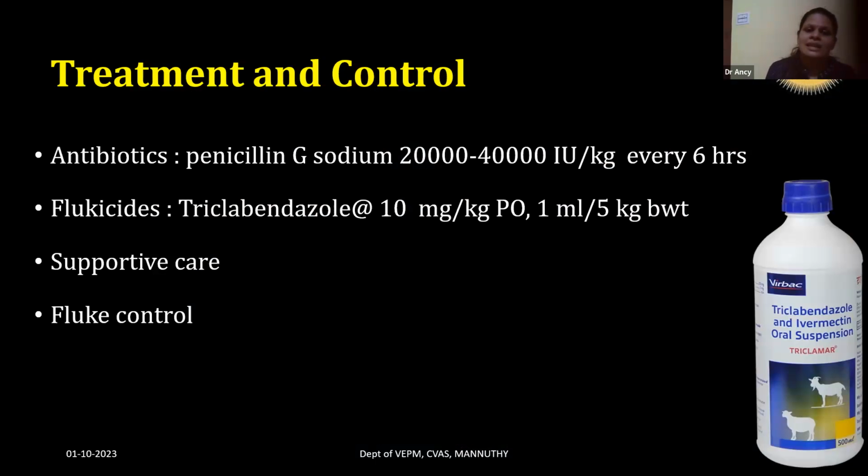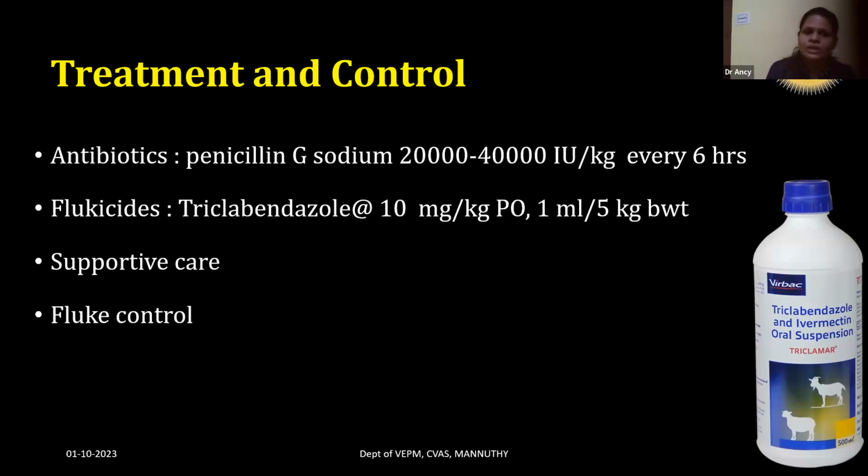So flukicides like triclabendazole at the dose rate of 10 mg per kg body weight orally can be used. That is 1 ml for 5 kg body weight. Triclama preparation is available, which is 50 milligram in 1 ml. And supportive care should be provided, like fluids, electrolytes, nutritional support, and NSAIDs should be given.